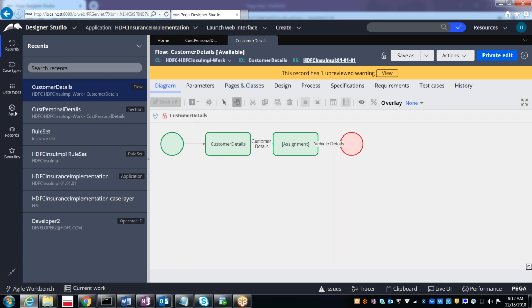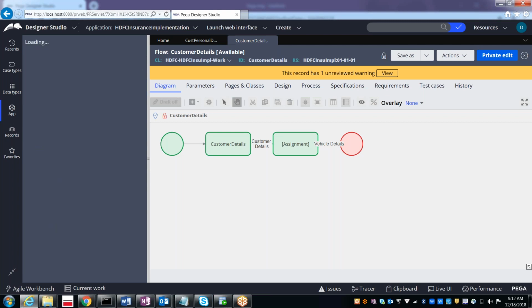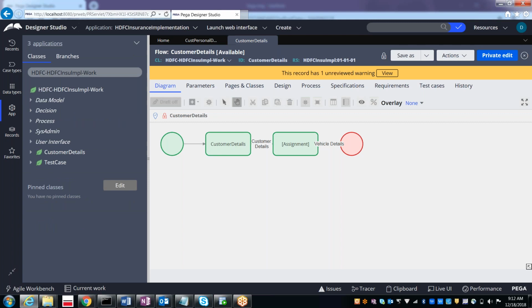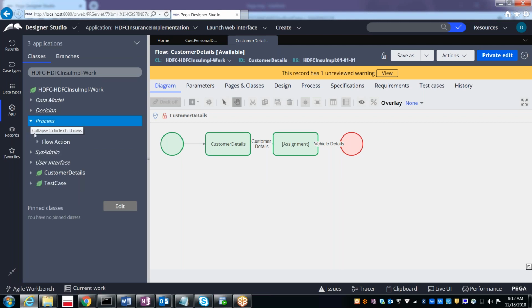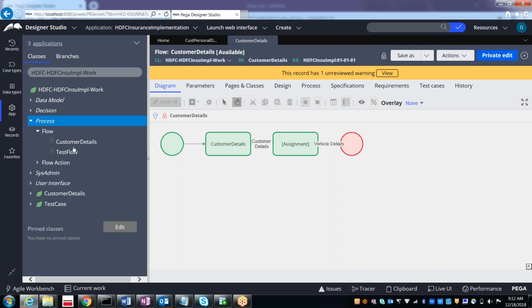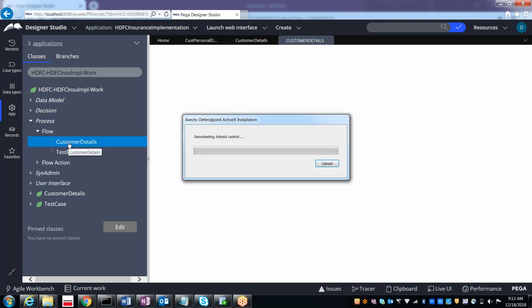So if you want to have the correct thing, see, I'm trying to show you all the scenarios, what all the possible issues would be and how exactly you can resolve them. But from the flow category, if you open it, it is opening the latest version.